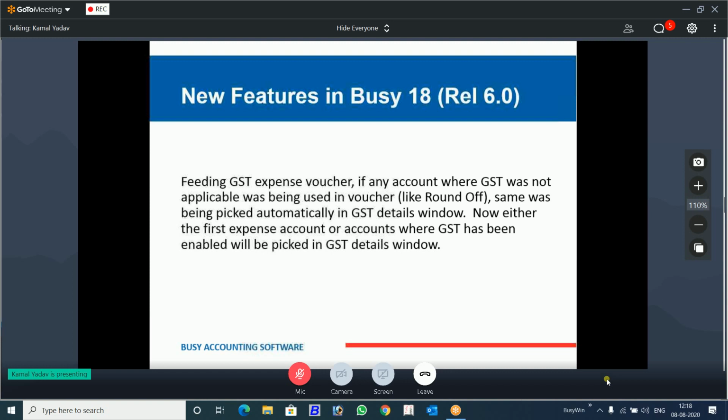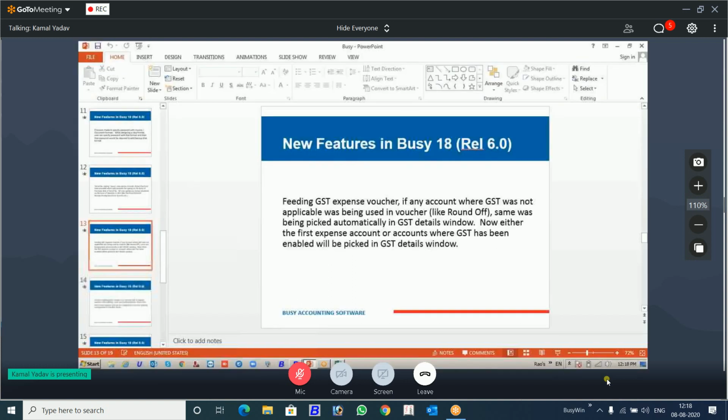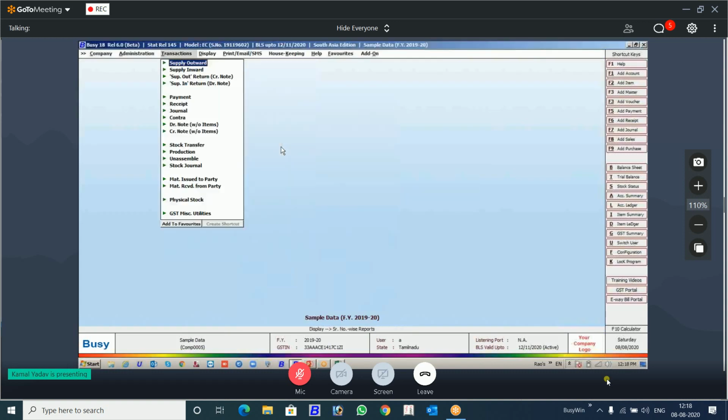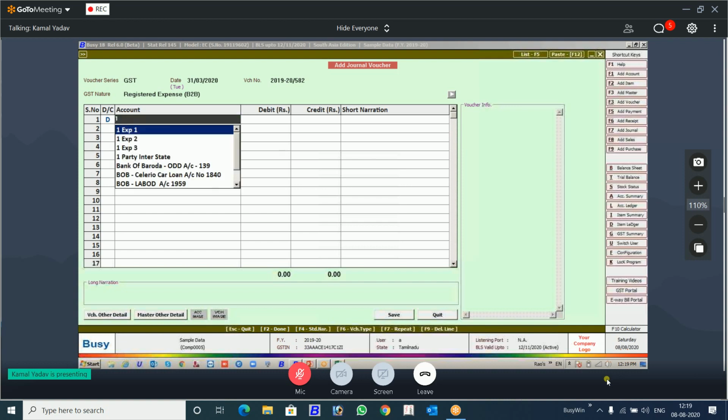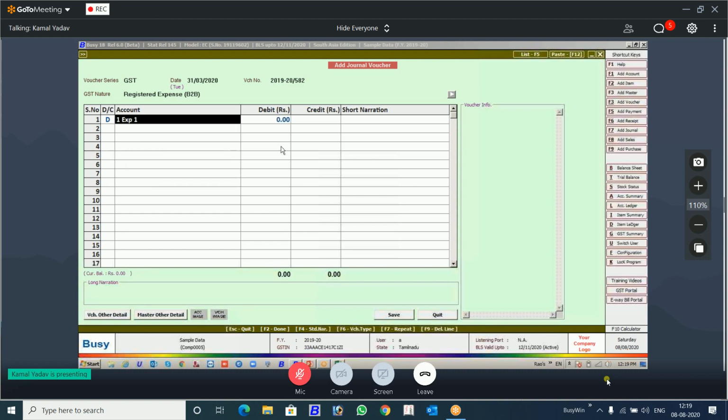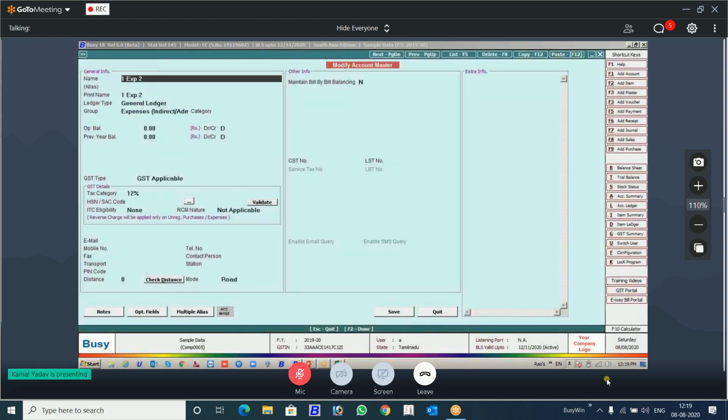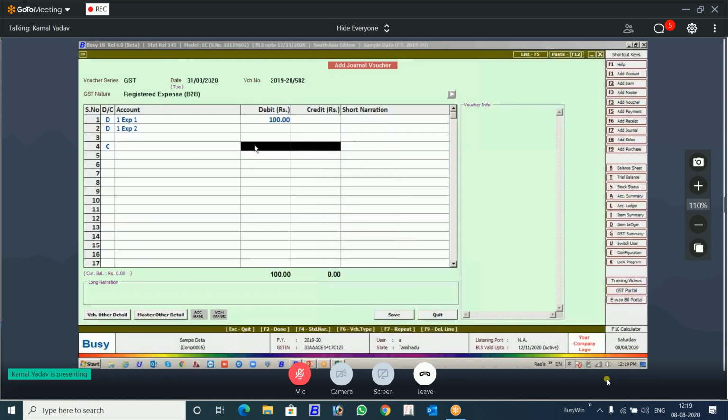GST expense voucher, there has been a change. Some logic is there. Very quickly, I will show that to you. I have an expense account, GST is applicable. I have another expense account, GST is applicable.